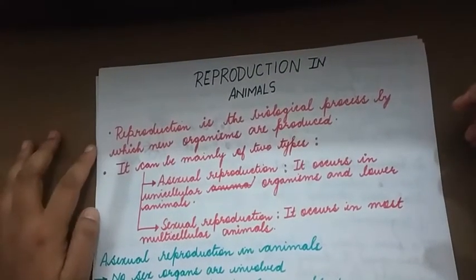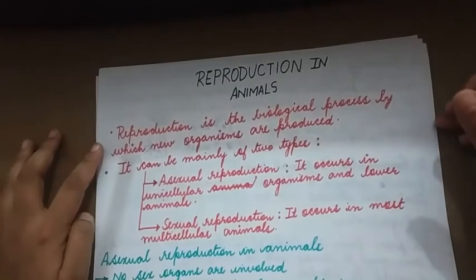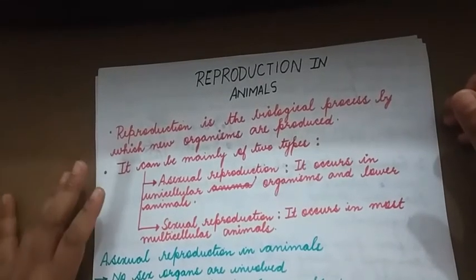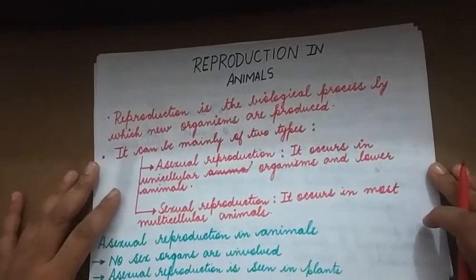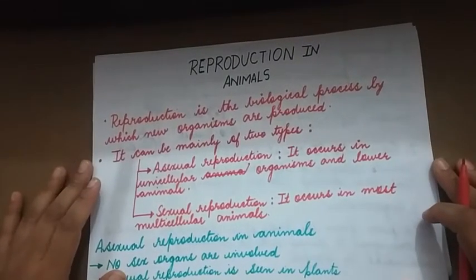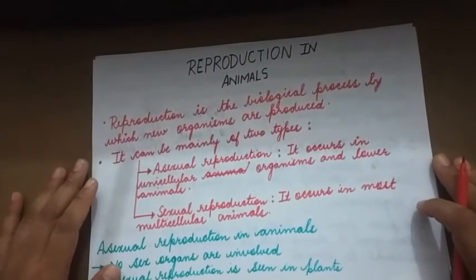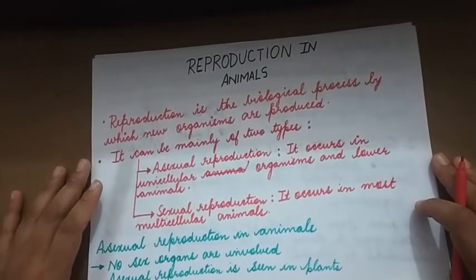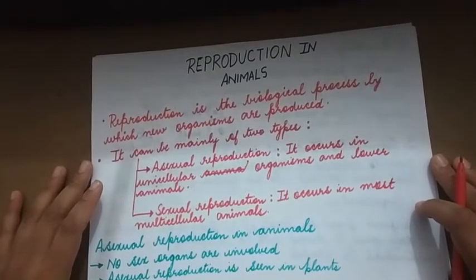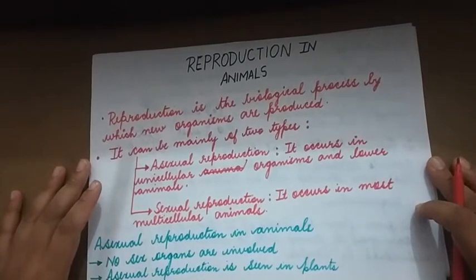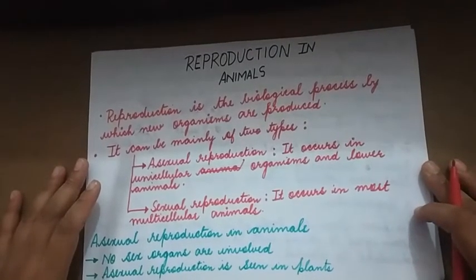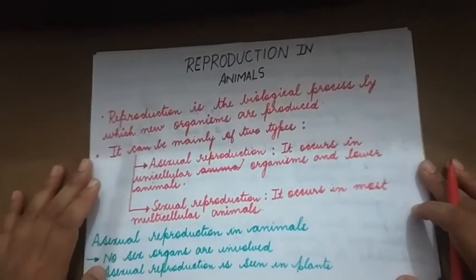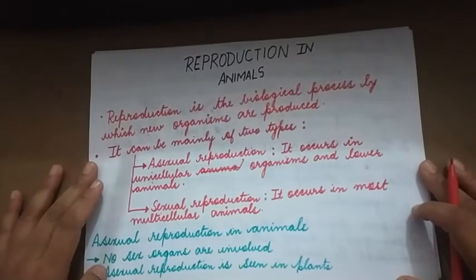Now reproduction is one of the important characteristic features of living organisms, as it maintains continuity of life. If reproduction was eliminated, then the progeny wouldn't have continued, or it would lead to the extinction of a particular organism. So reproduction is a very important characteristic of an organism.